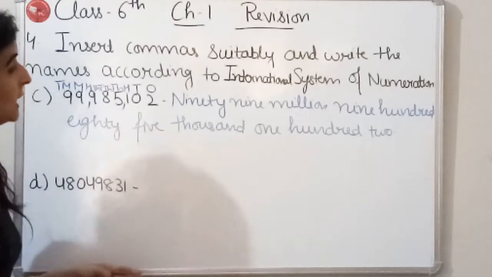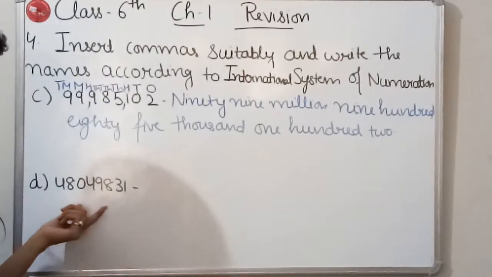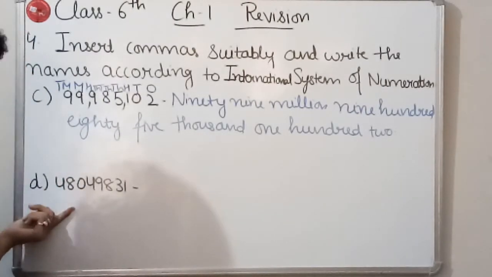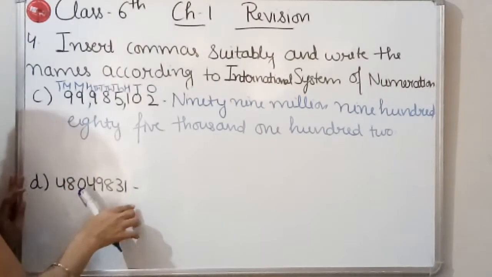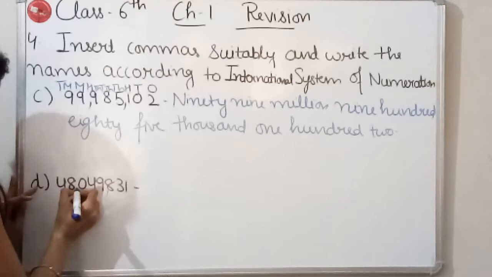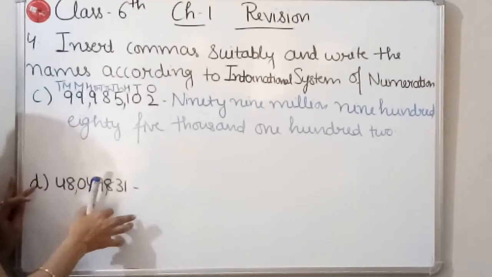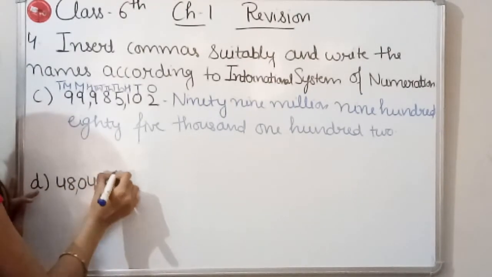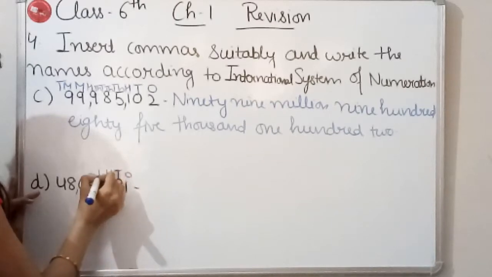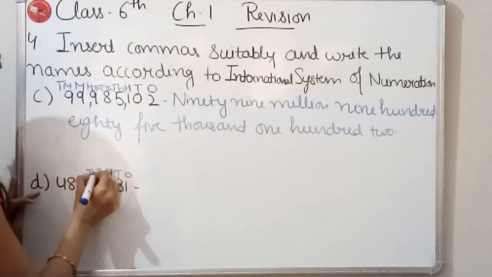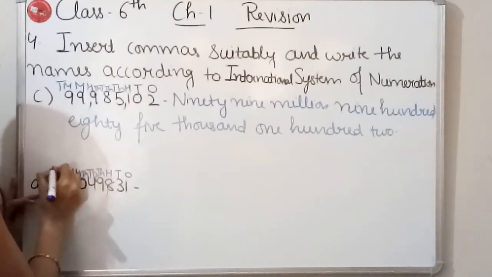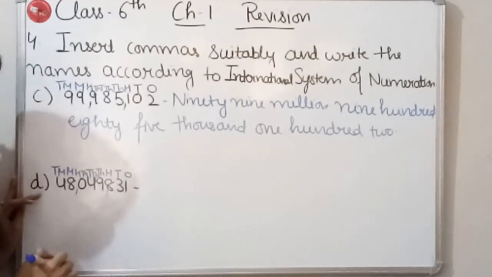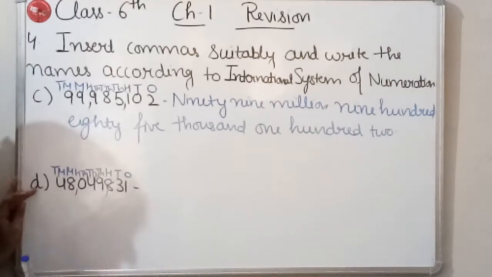Clear? And the next part is, again we have to put commas according to the International Number System. So we will put a comma after leaving 3 places. Fine. Now we can write the names of the places: ones, tens, 100, 1000, 10,000, 100,000, million, 10 million. So this 4 is on the 10 million place.